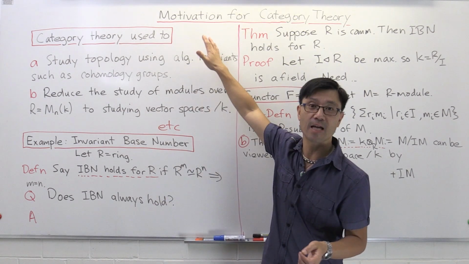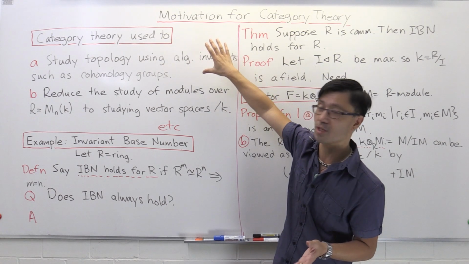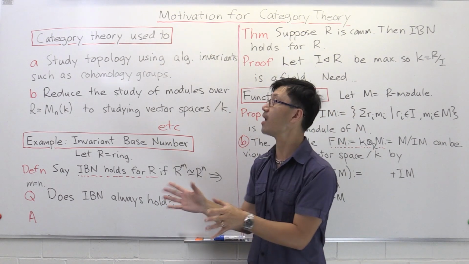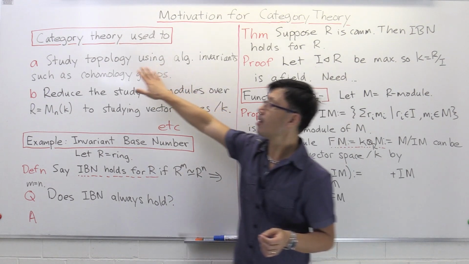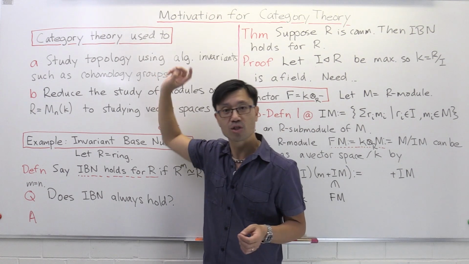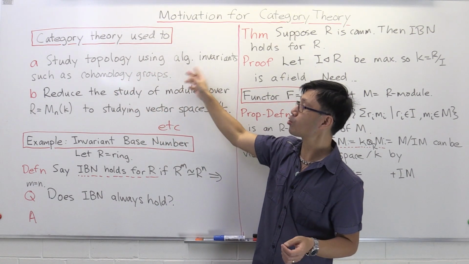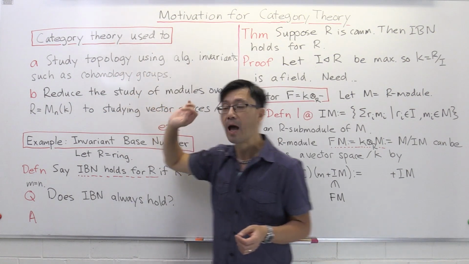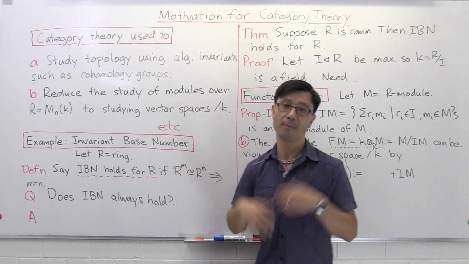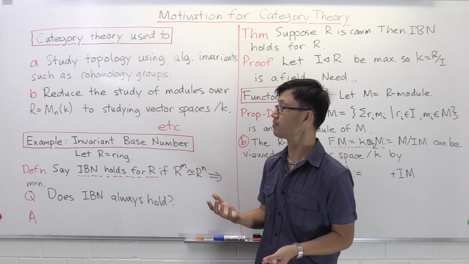Okay, so let's start with the board here and see some ways that category theory is used. As I said, it's used when you want to use one branch of mathematics to study another. And the first one that one usually meets, which is extremely interesting, is it's used in studying topology by using algebra. In fact, you use algebraic invariants to study topology, and algebraic invariants include things such as the cohomology groups, but there are lots of others as well, including K-theory and the fundamental group.